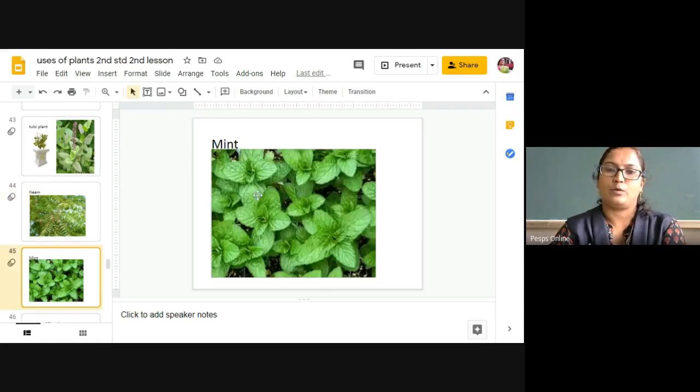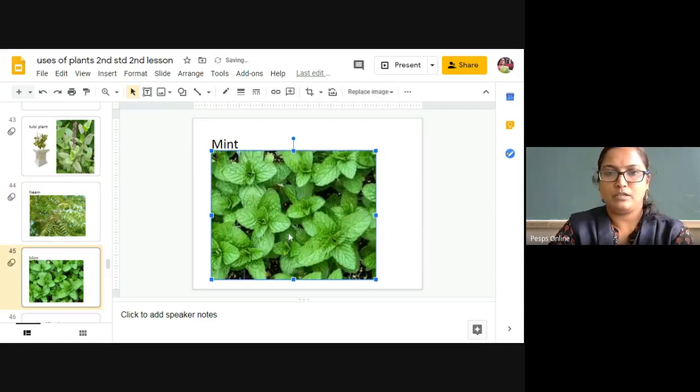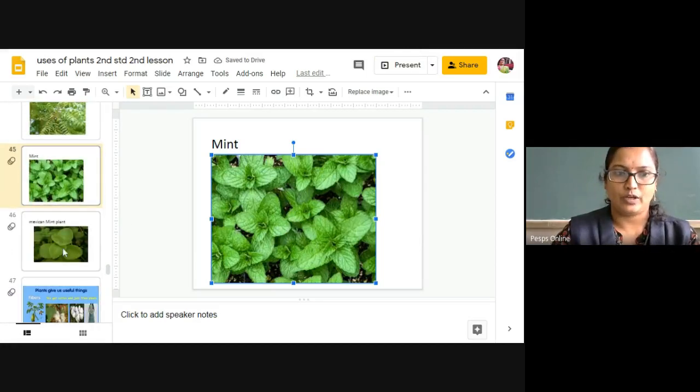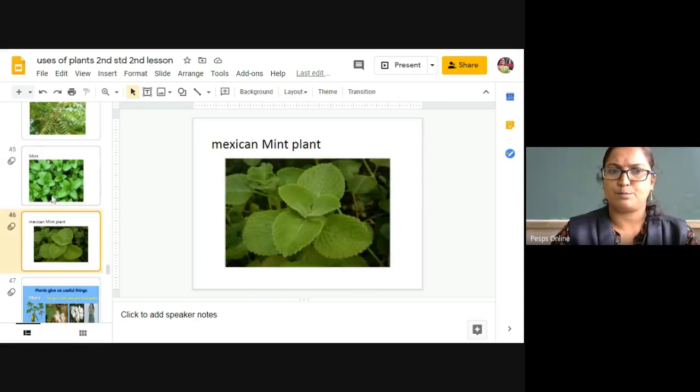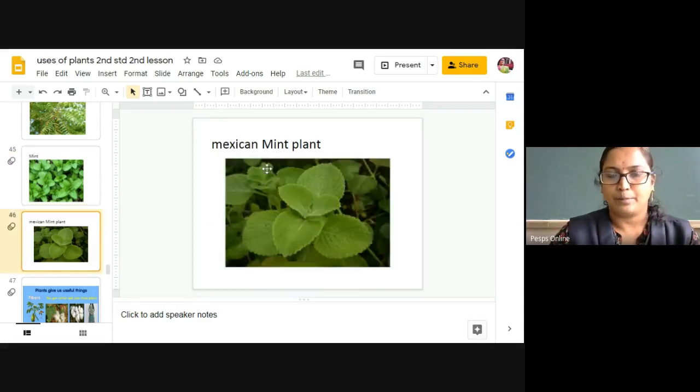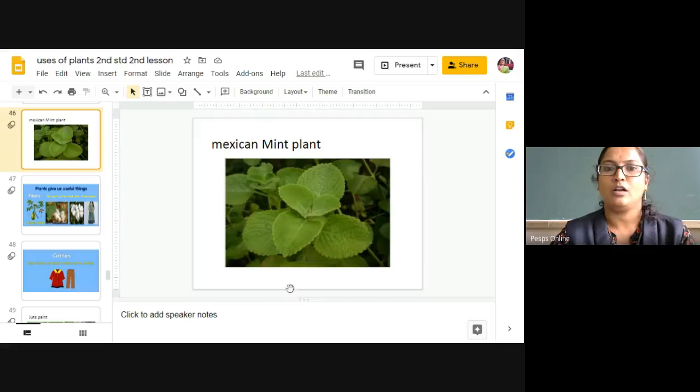And one more is mint. Mint is also a medicinal plant. You can see this mint, and this is a Mexican mint. This mint is pudina. And Mexican mint is dodpatre. These are all helpful in curing the cough.